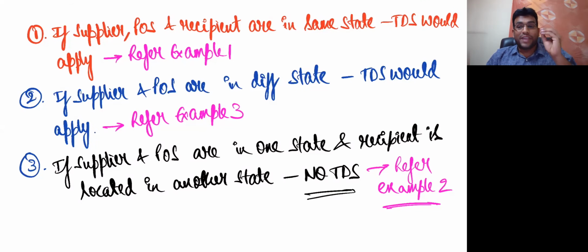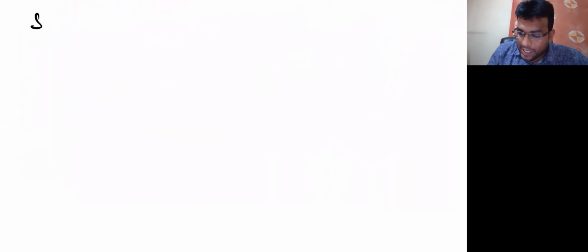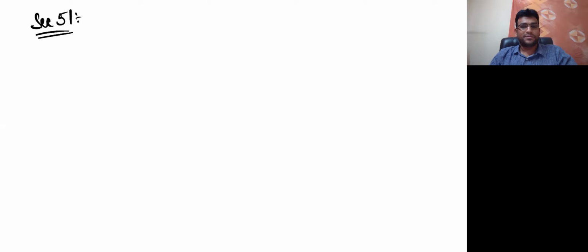So friends, we have discussed very clearly all the important provisions and aspects related to TDS under section 51. Now let's spend some good time writing point by point, word by word. We'll write all the provisions of TDS. I'll also write very slowly. You also write. Let's start. Put side heading section 51. What does 51 talk about? Provisions of TDS.